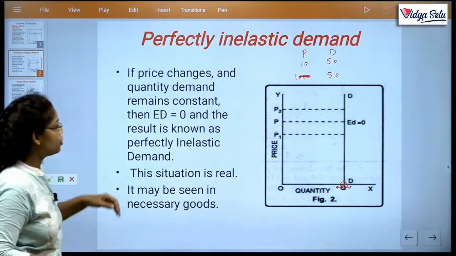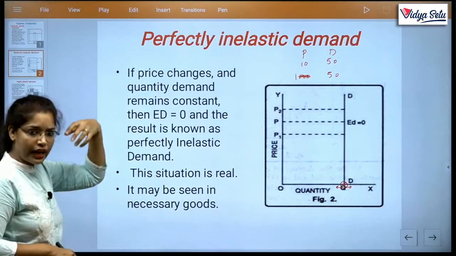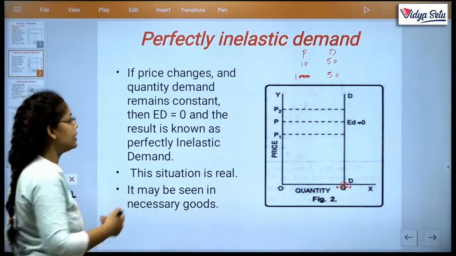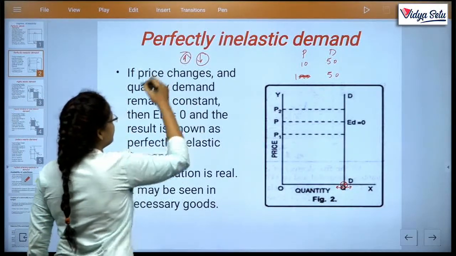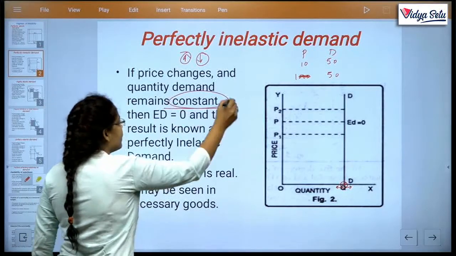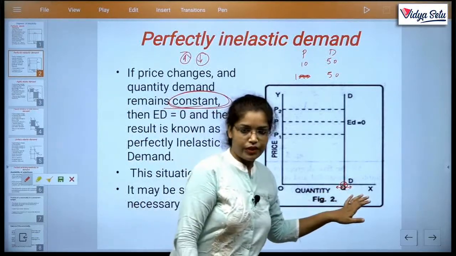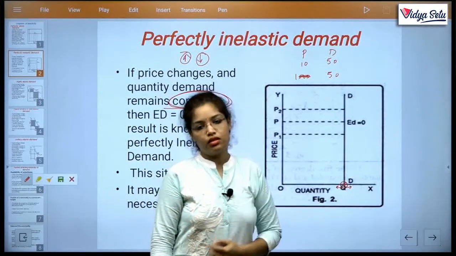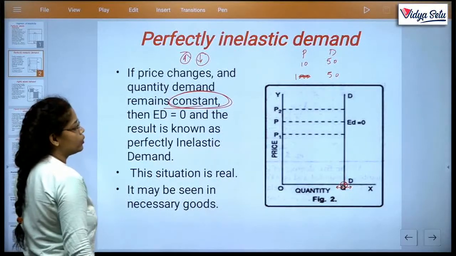What is the definition? If price changes, okay, changes, that means either positive or negative, maybe increase or decrease, and quantity remains constant, the word is constant. So quantity remains constant, then ED is equal to 0.